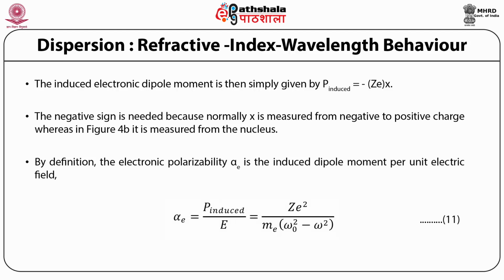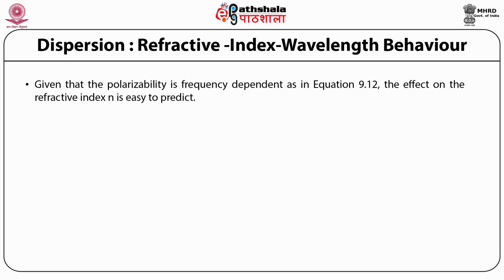By definition, the electronic polarizability alpha E is the induced dipole moment for unit electric field. Alpha E is equal to P induced by E, which is equal to q square by m into omega 0 square minus omega square. Given that the polarizability is frequency dependent as in equation 9.12, the effect on the refractive index n is easy to predict.